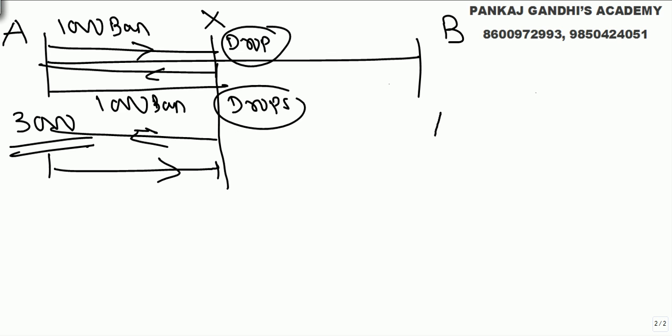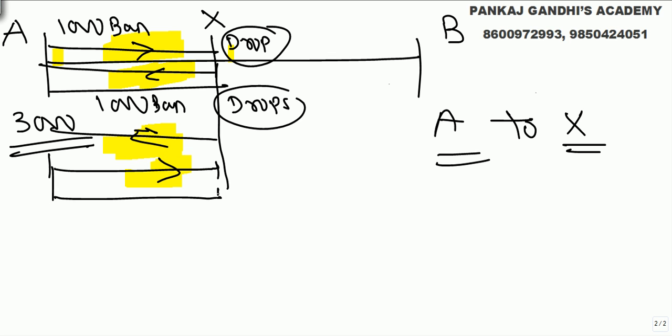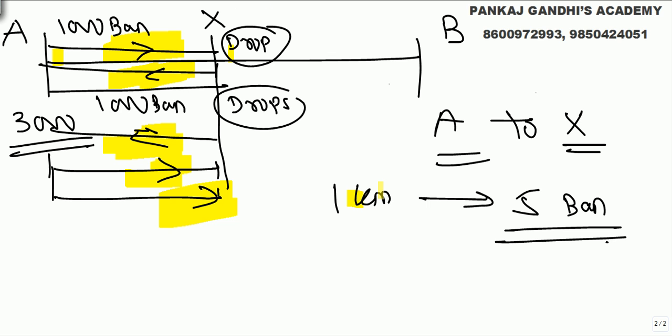Means from point A to X, per kilometer he eats 5 bananas. Understand? He goes once, he comes back once. He goes once, he comes back once. And finally he goes here. So in total, per kilometer he eats 5 bananas. A to X, for 1 kilometer of travel, he needs to eat 5 bananas. I repeat, because bananas are 3,000.